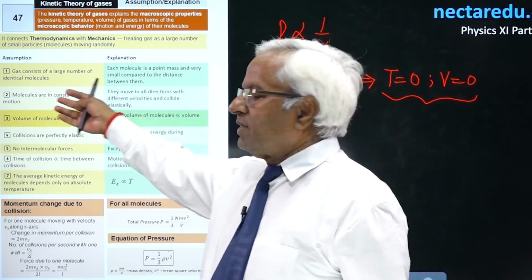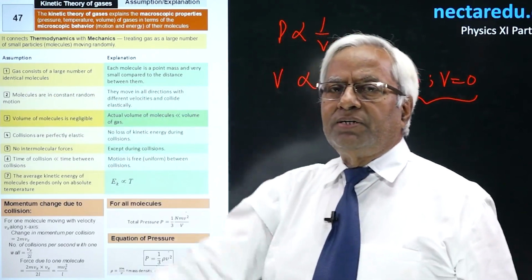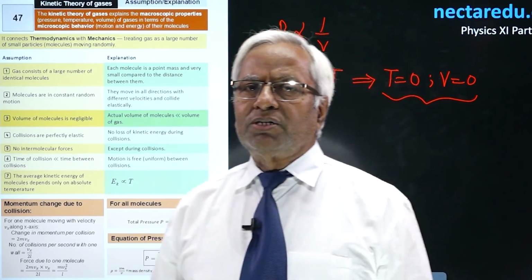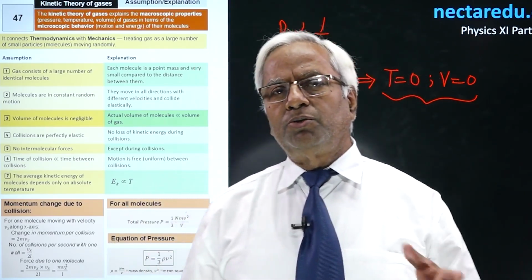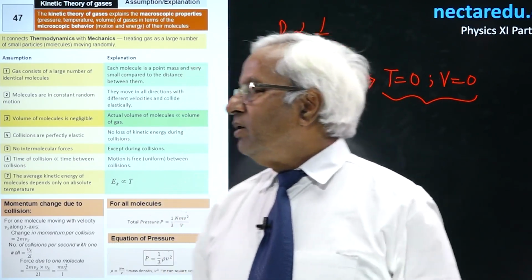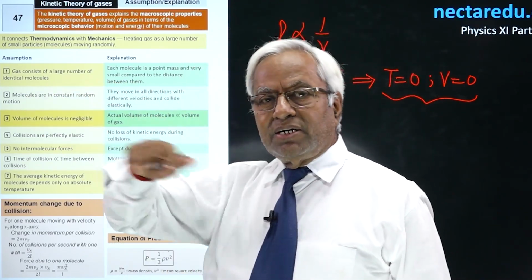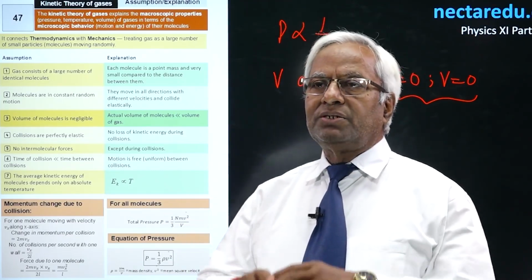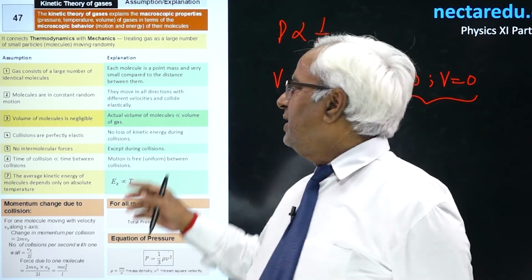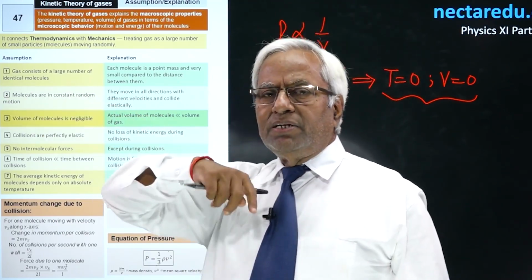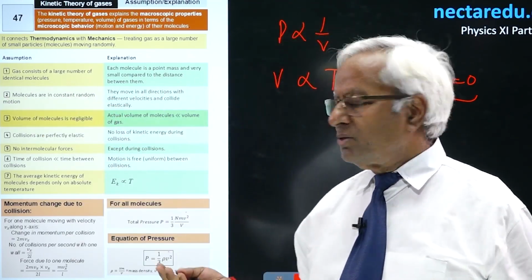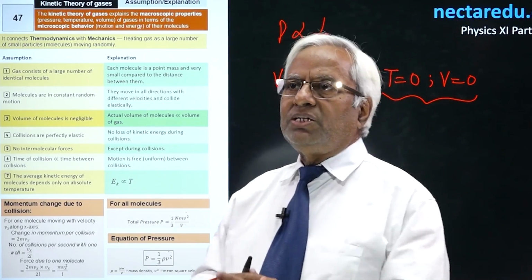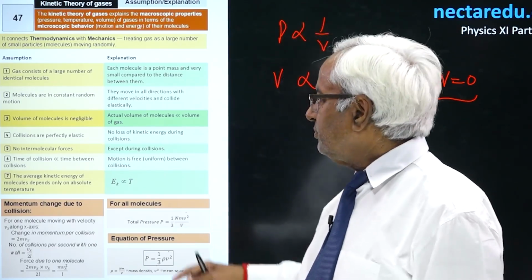The molecules were considered very, very small, negligible in size, which means their volume was considered negligible with respect to the total volume. All the molecules are identical, their size was not considered, but they were considered to be identical. They move randomly in different directions with different velocities, and the average velocity is considered 0.